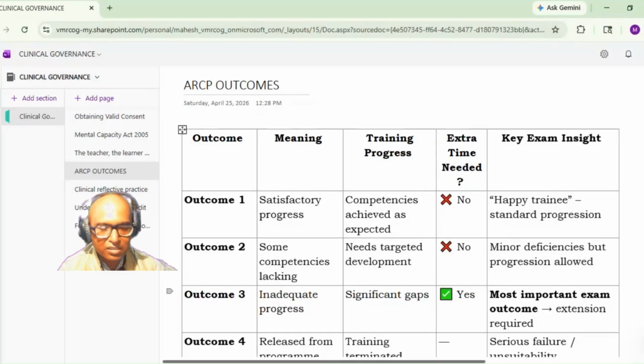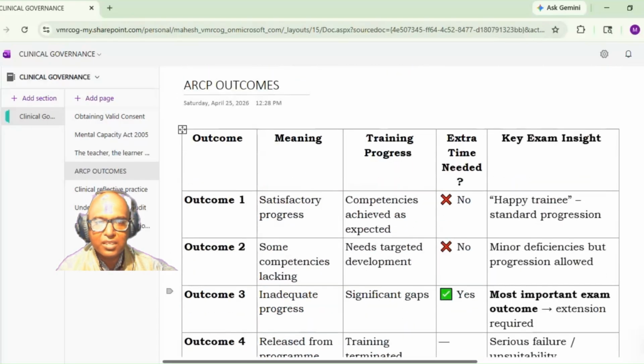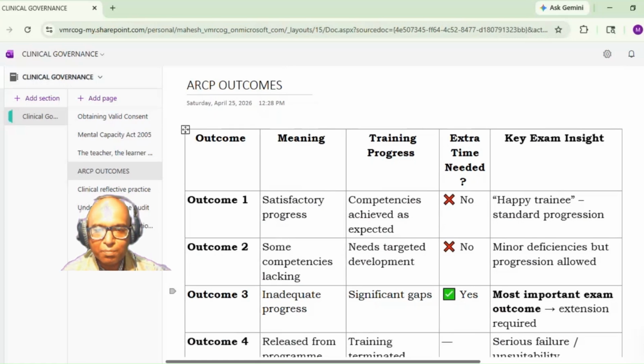Next is outcome three. You have to understand outcome three well. Outcome three is inadequate progress. Here there is inadequate progress. There are certain significant gaps, which require additional time.